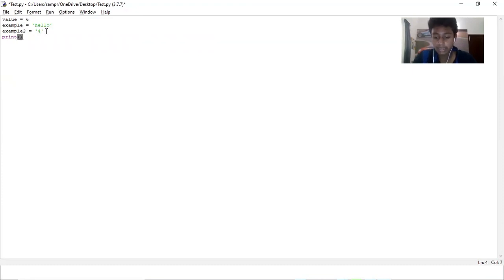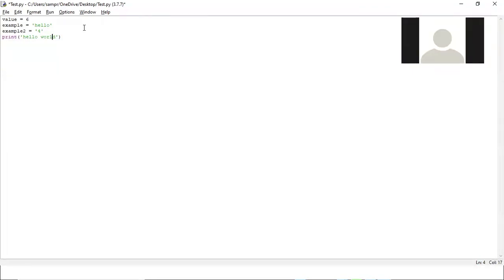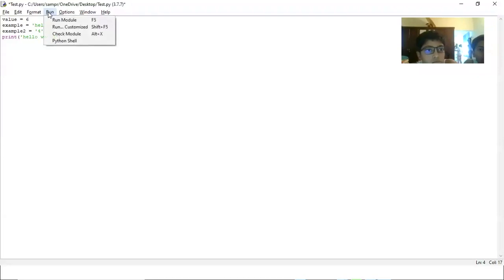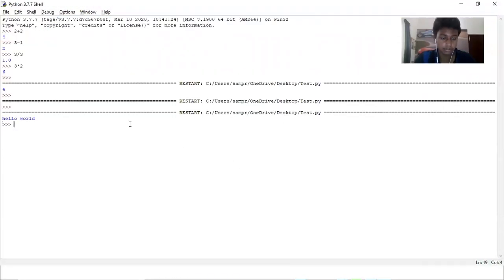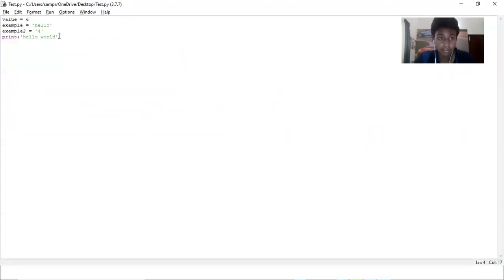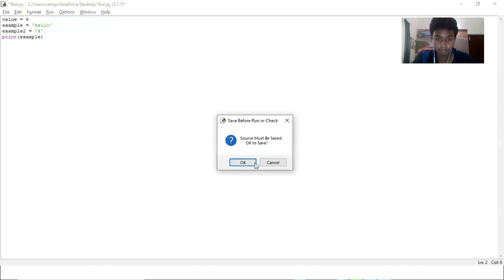So imagine you want to print a word instead of a variable. You can use these quotation marks and print something random. Now that you put quotation marks, it's not going to search for a variable. It'll directly print hello world. If you run this, it'll print hello world. When you want to print a variable, you never put quotation marks. I'm not putting quotation marks because I want it to print this.